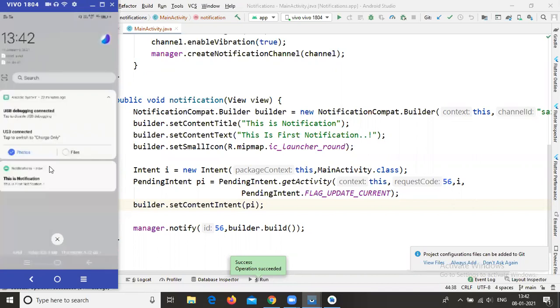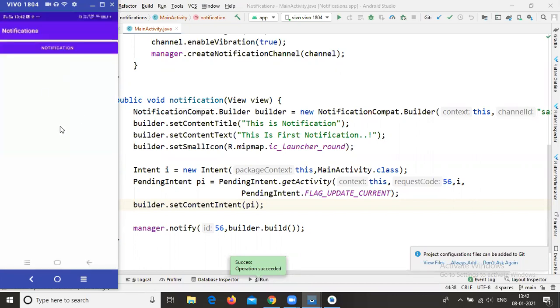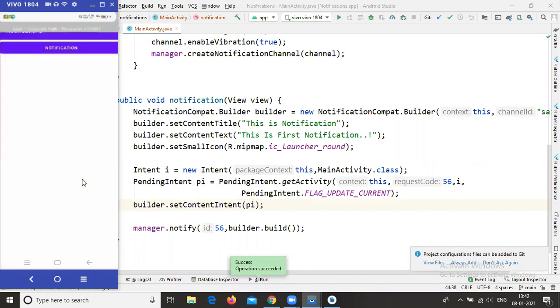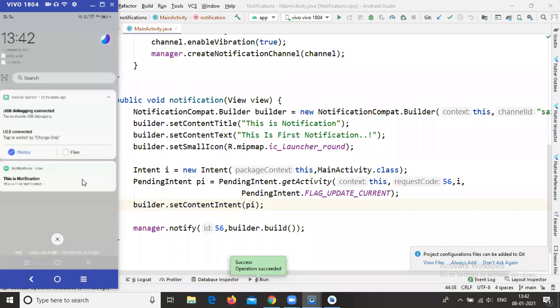Previously when I clicked this notification, it was not navigating. Now when I click this notification, it opens our application. But in the notification bar your notification will still be available. If I click it, it opens again, but this notification will not clear.